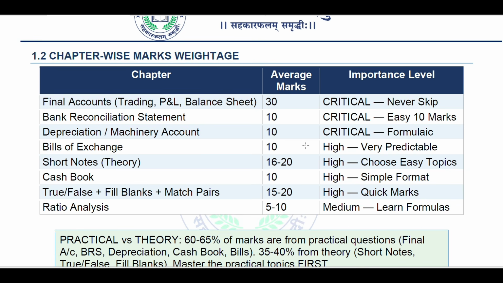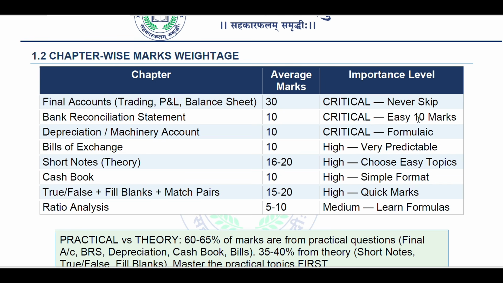So chapter-wise marks and weightage, we will check here. Chapter final accounts, that is trading, then profit and loss and balance sheet, we have to calculate for 30 marks. It is very critical. You should never skip this because this is the first question, and the first question is compulsory to attend.